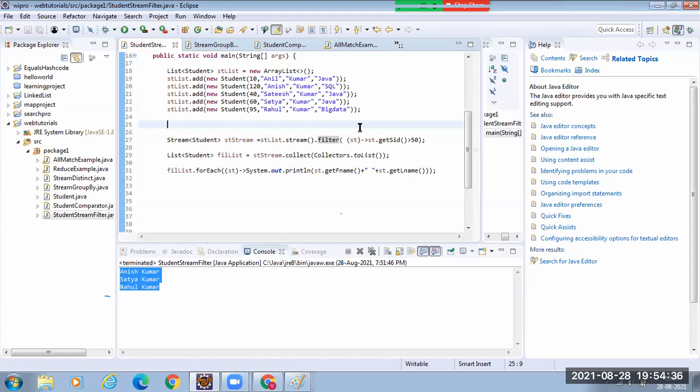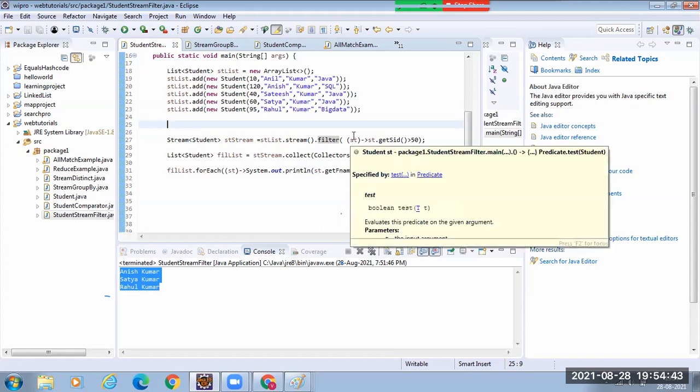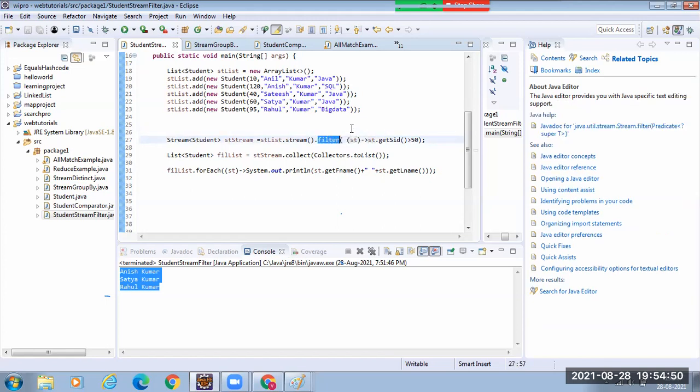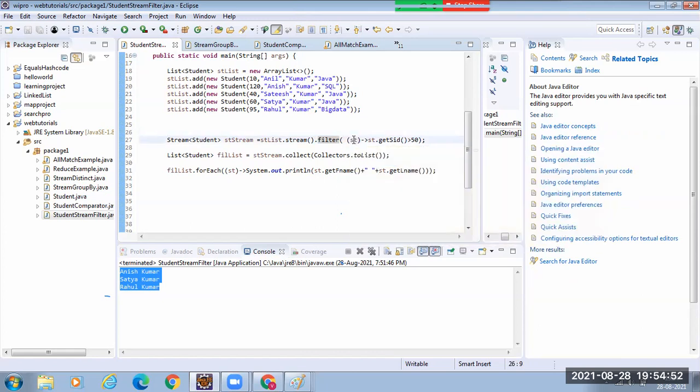Okay. So here, since we are doing some condition in the filter, that is why it's a predicate, right? The filter is expecting one predicate. To the predicate that I specified, it will take one student, and it is calling the getStudentID property to get the student ID and comparing it. See, this is the student object. You have to remember this.